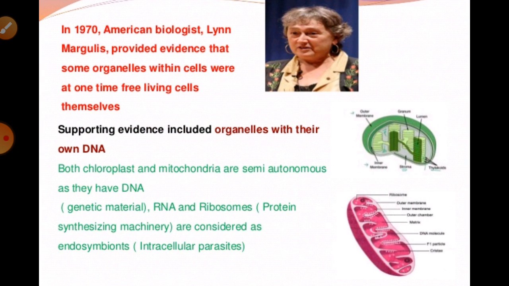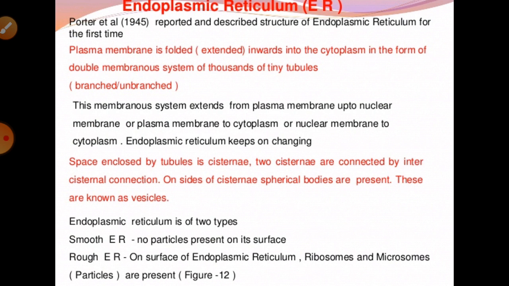Especially, as we know, in 1970 the American biologist Lynn Margulis provided the evidence that some organelles were once free living cells themselves, in which generally chloroplasts and plastids as well as mitochondria have their own DNA. It was discovered by the scientists.